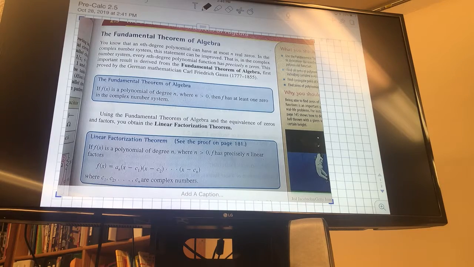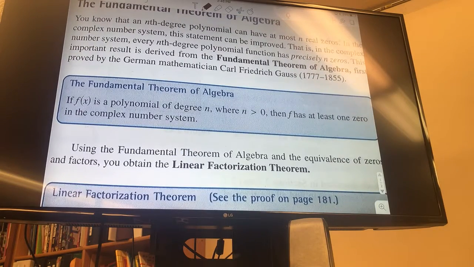So we know so far that an nth degree polynomial can have at most n real zeros, right? If we have something to the fifth power, at most it can have 5 zeros. In the complex number system, the statement can be improved. Now that we have our complex numbers, every nth degree polynomial not only can have at most n real zeros, now we know it has precisely n zeros. If I have x to the 6th, it has how many zeros? 6. Exactly 6, but that counts the multiplicity, right? Something can count for more than 1.